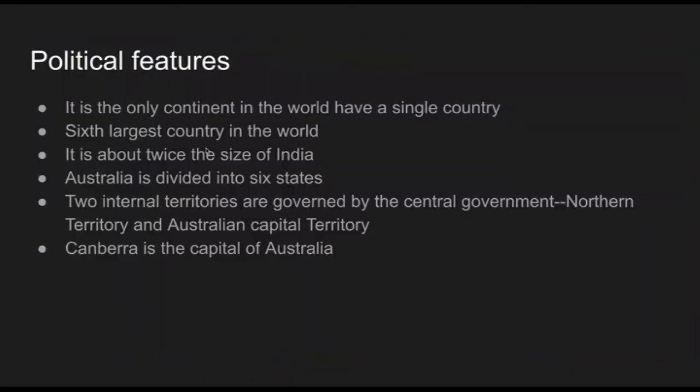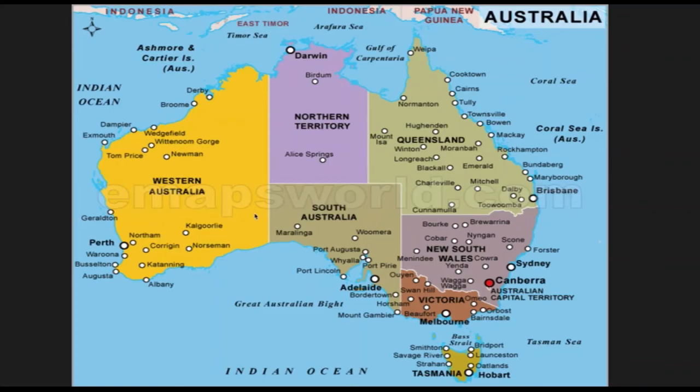And the political features: it is a continent and also a single country, Australia. According to size, which position? Sixth largest in the world. Say the answer when I am asking the question. And according to the size of India, it is twice the size of India. Australia is divided into 6 states: Western Australia, South Australia, Queensland, New South Wales, Victoria and Tasmania.